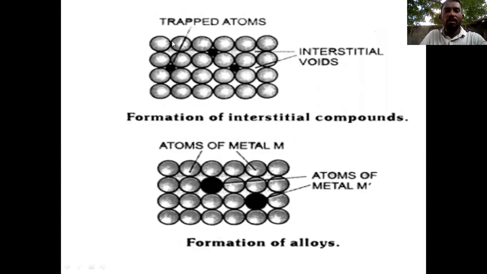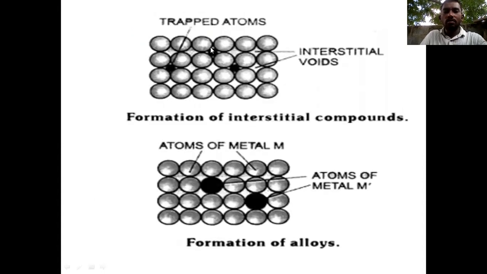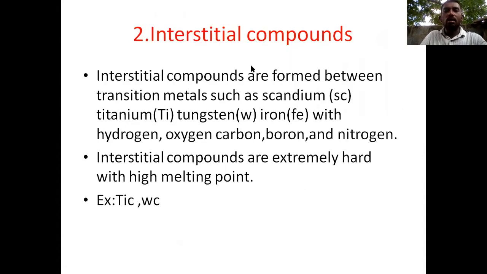Examples of such metals are scandium, titanium, tungsten and iron. In these transition metals, we fit the carbon atom, and then a strong bond is formed.